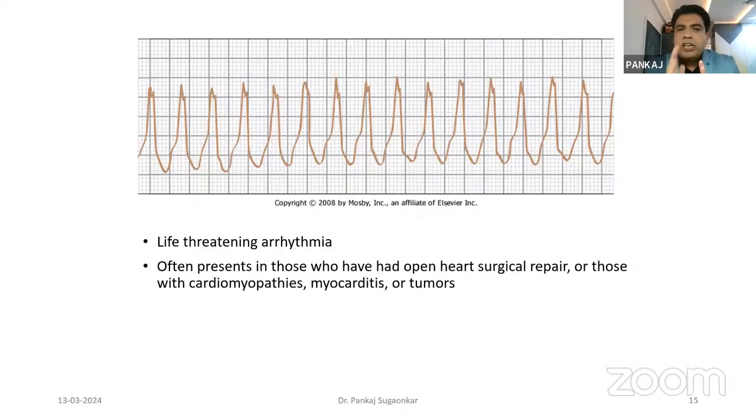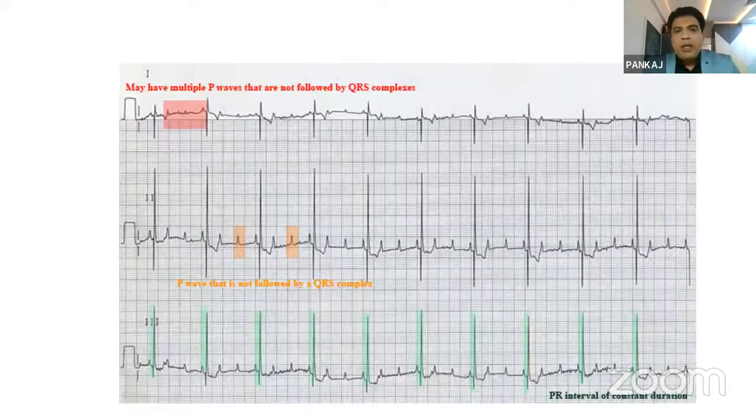Here the treatment of choice is a synchronized DC shock, 1 to 2 joules per kg, that we have to give. Sometimes amiodarone, sometimes Maxel, these medicines we have to start in the patient. But shock is one of the treatments of choice in this patient. Now, in the third ECG, what can you see?